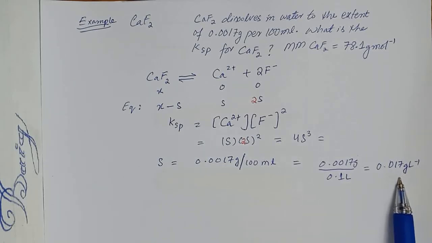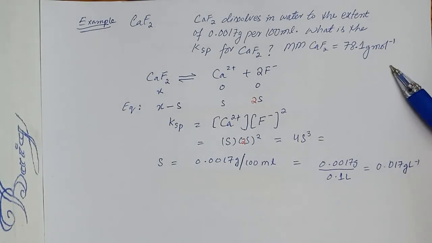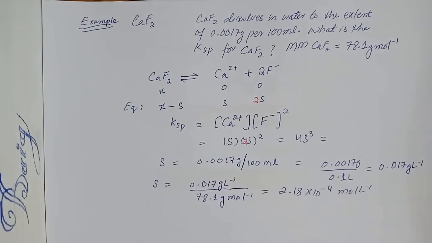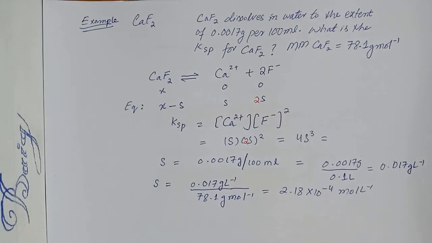What is the unit of molecular mass? That is gram per mole. If we divide the mass in gram per liter by this molecular mass, we get the value in mole per liter. Here we have extracted the value of solubility, the S value in mole per liter, by dividing the amount in gram per liter by the molecular mass in gram per mole.